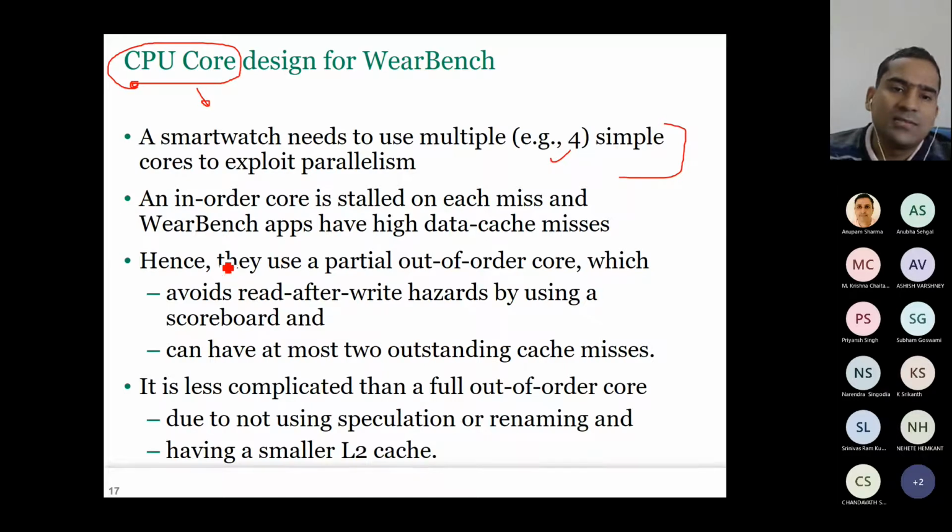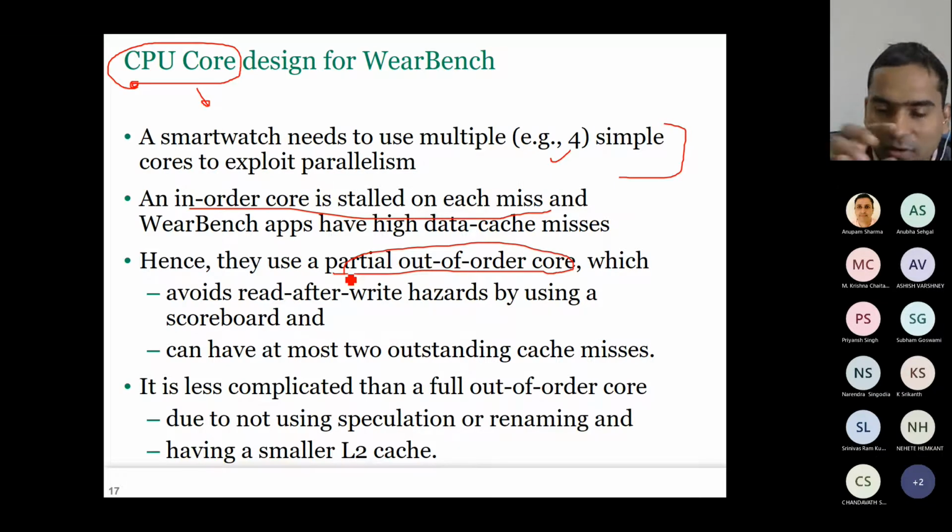Now, very briefly, I have introduced in-order core and out-of-order core. An in-order core is stalled on each cache miss, and these applications have high data cache misses. That's why they use a partial out-of-order core. That means it is neither fully in order nor fully out of order. It is in between, so it doesn't have some of the features. I'm not going to say which features are avoided because I have not fully discussed out-of-order architecture. It is less complicated than a full out-of-order core because it does not use speculation or renaming.